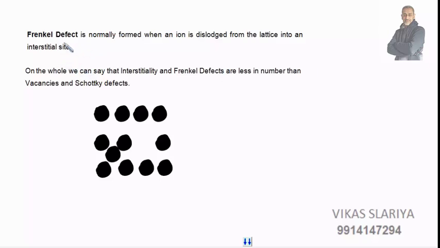It is normally formed when an ion is dislodged from the lattice into an interstitial site. On the whole, we can say that from one side, from the arrangement it has dislodged and entered some other side. Okay, it is there in the system itself. On the whole, we can say that interstitialities and Frenkel defects are less in number as compared to vacancies and Schottky defects. Okay, so they are more in number and they are less in number.